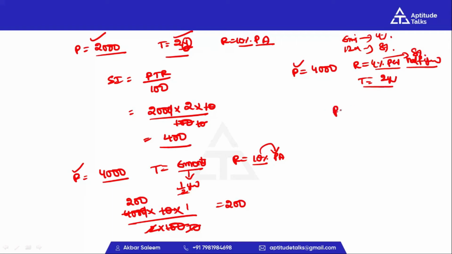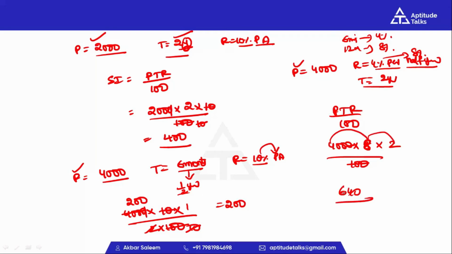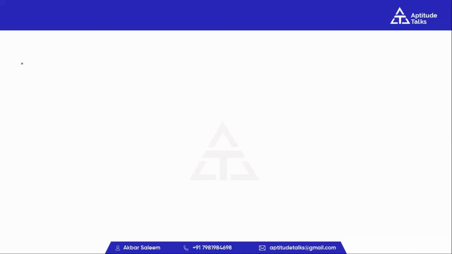So the formula is PTR by 100. P is 4000, rate of interest is 8%, and time period is 2, by 100. 2 zeros cancel out. 4 8s are 32, 32 2s are 64. 640 is our answer. Another problem. Principal is 1000 rupees, rate of interest is 2%, time period is